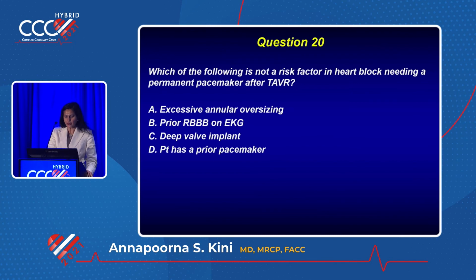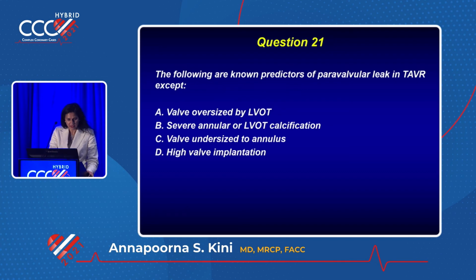Which of the following is not a risk factor in heart block? Which of the following is a known predictor for paravalvular leak in TAVR? Which one? B. No, B is.